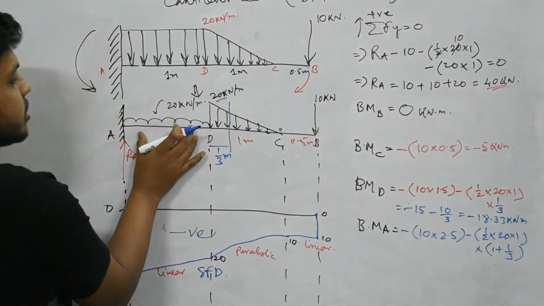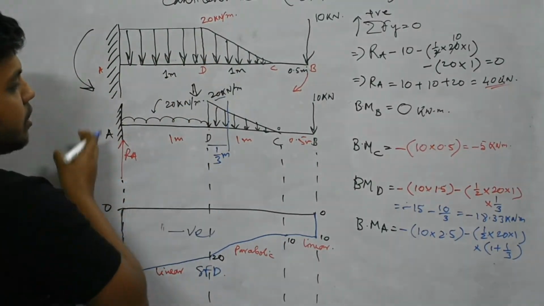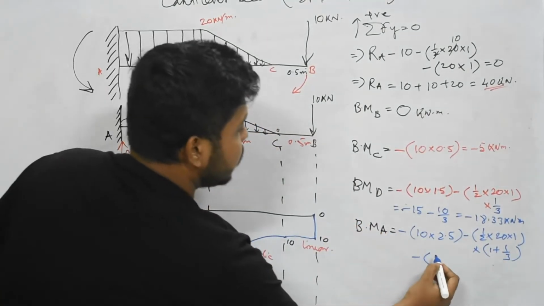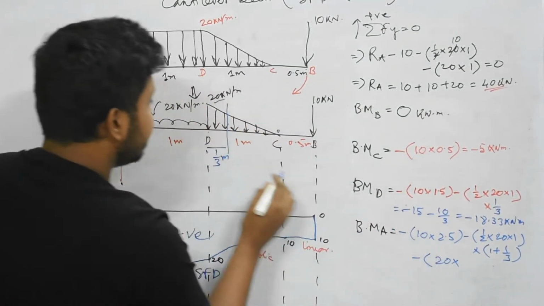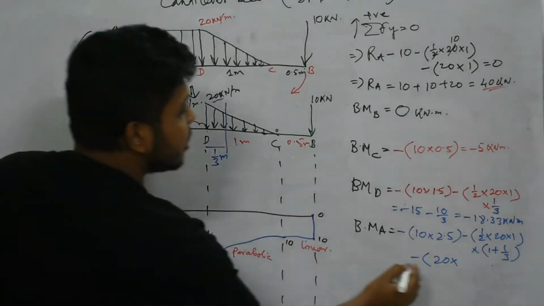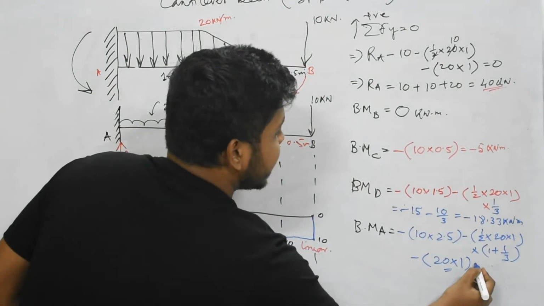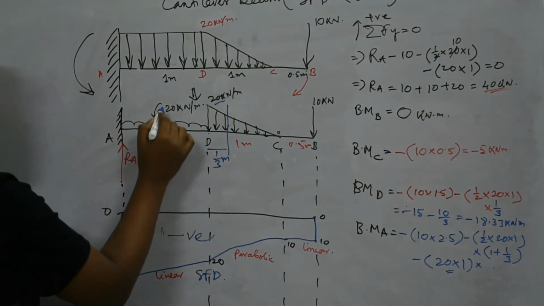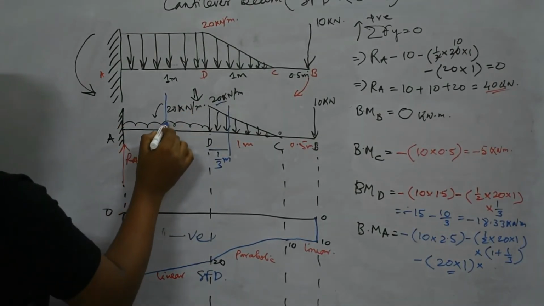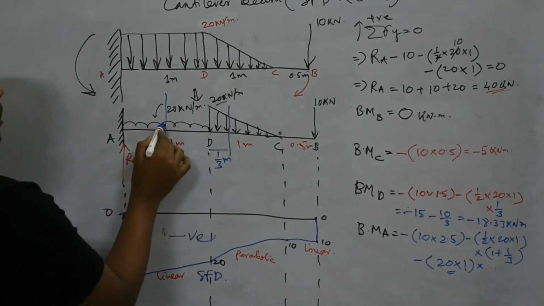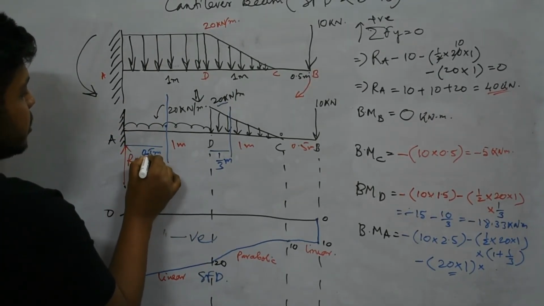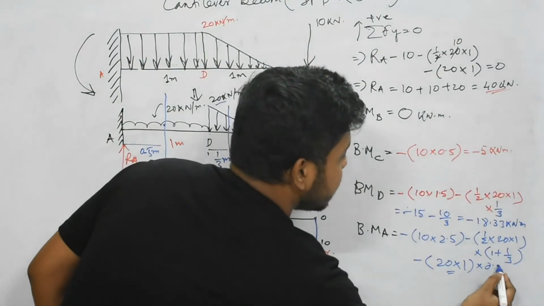And the consideration of the UDL. This is also acting in clockwise direction, so minus the load, total load means 20 is the intensity multiplied by this distance, that is 1, load multiplied by distance. What distance? The distance from A, the CG distance. The CG of this UDL acts in the center of this span, so this is 0.5 meter, so multiplied by 0.5.